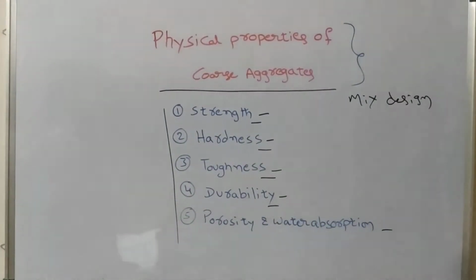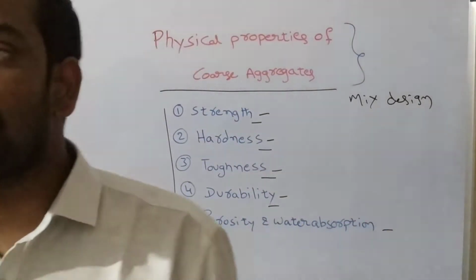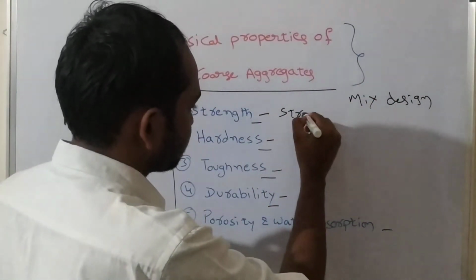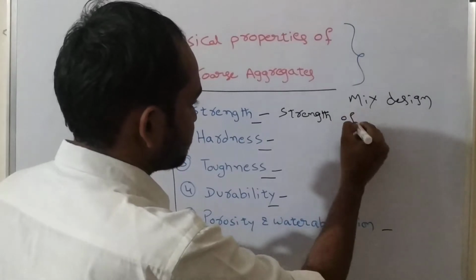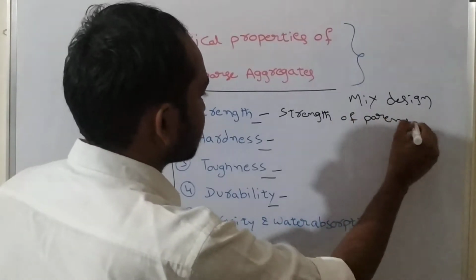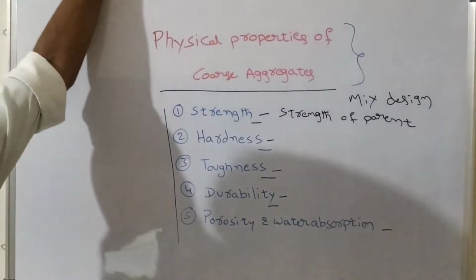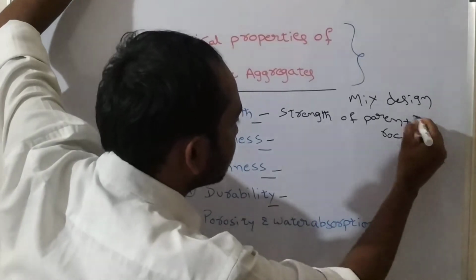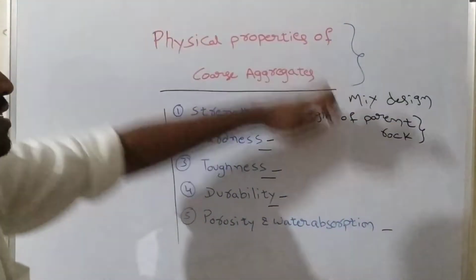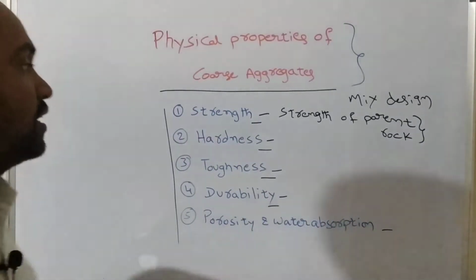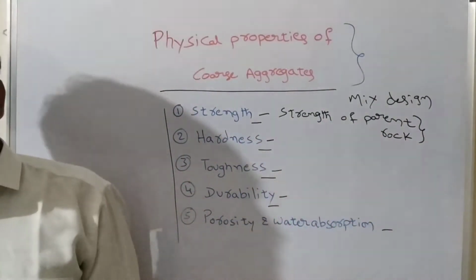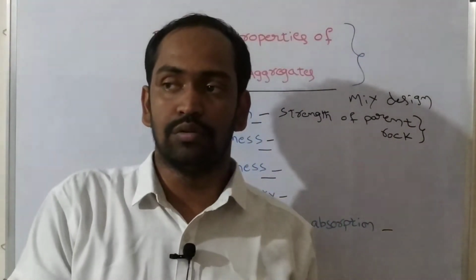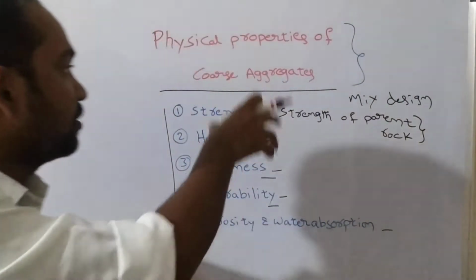Coming to strength of coarse aggregate, the strength of coarse aggregate completely depends upon the strength of its parent rock. Understand? Parent rock is the rock from which the aggregate has been formed. It means the aggregates are formed due to the breaking of rocks, or due to weathering of rocks, or due to the continuous action of water on rocks.